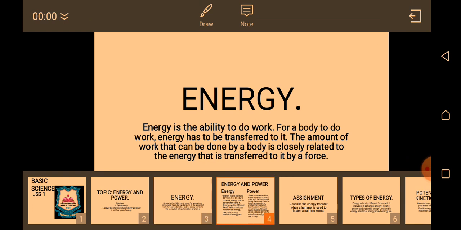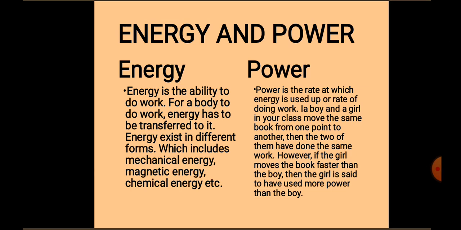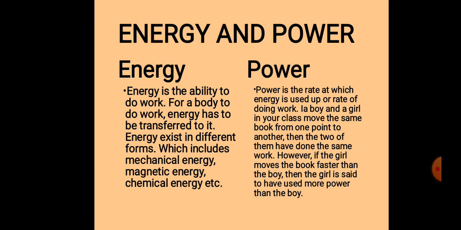So let's quickly look at the difference between energy and power. Energy is the ability to do work. I said for a body to do work, energy has to be transferred to it. Energy also exists in different forms. We'll come back to that. Now, let's quickly look at the word power. Power is the rate at which energy is used up, or the rate of doing work. I think over time, people tend to take energy for power and power for energy. Though these two terms are related, they do not really mean the same thing. While energy is the ability to do work, power is the rate at which energy is used up.